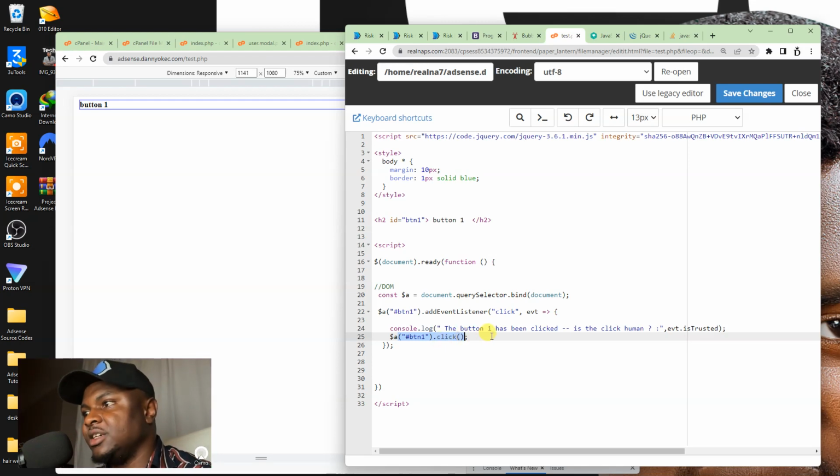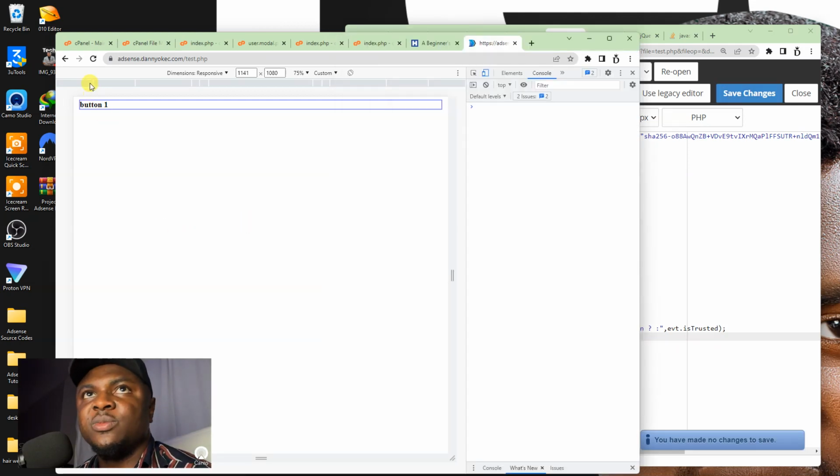clicks that generate a handler, or when you use code to click on something, that particular handler that handles that event, that click event, cannot click on itself. So I don't know how to explain it, but let me run this code first of all, then I will explain more. So I'm going to click on button one.